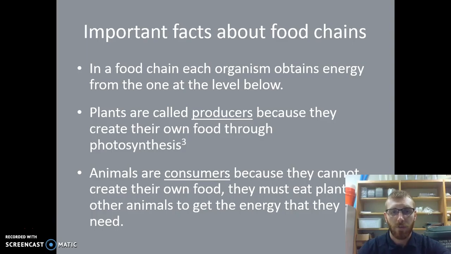Plants are generally called producers because they create their own food through photosynthesis or a process called chemosynthesis. Photosynthesis is using light energy to create sugars, and chemosynthesis is using select chemicals to do the same. Animals are consumers because they cannot create their own food. They must eat plants or other animals to get the energy that they need.